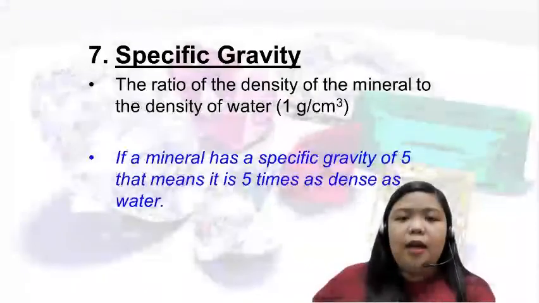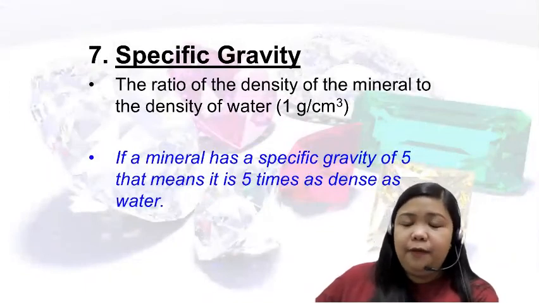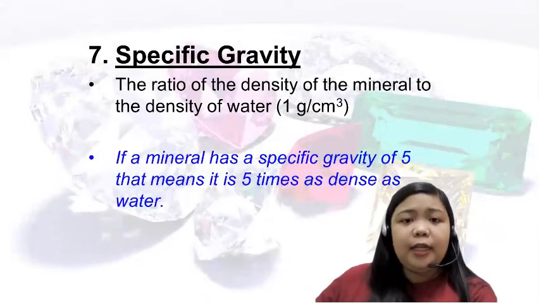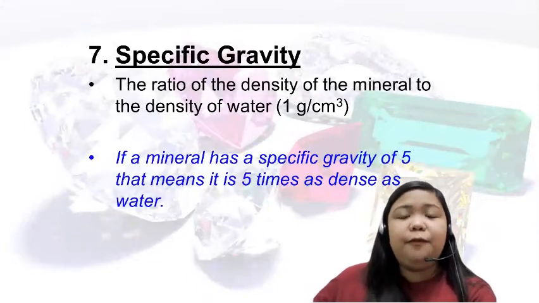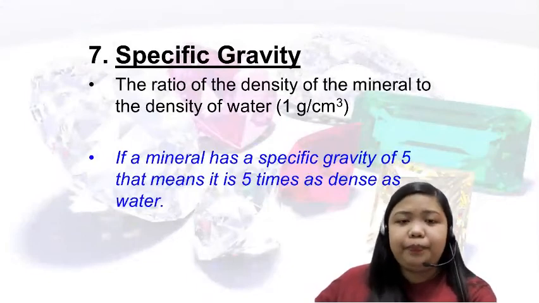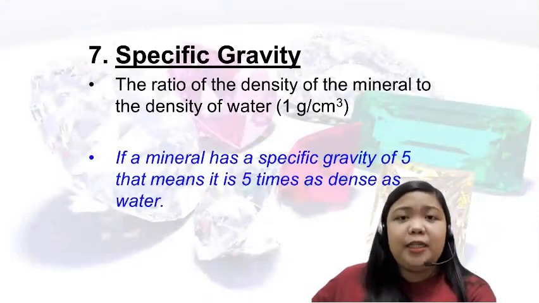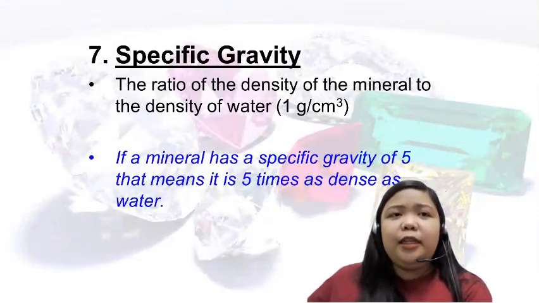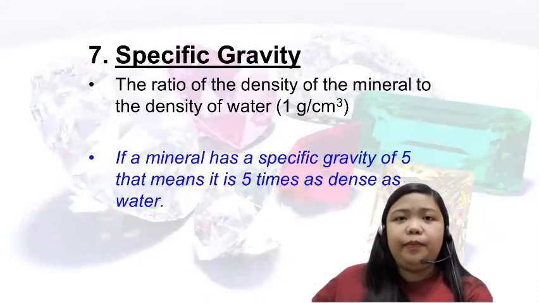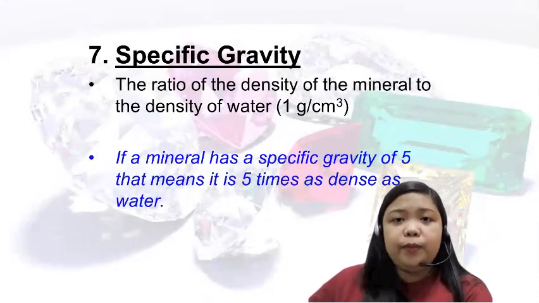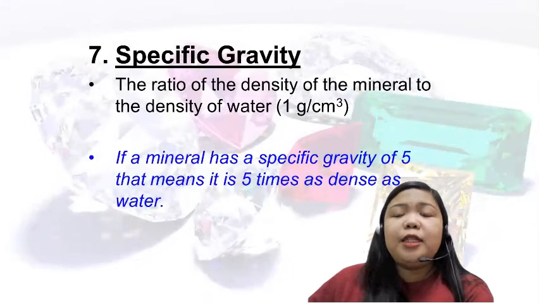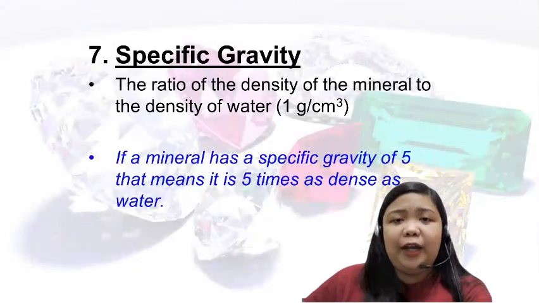Okay, question here. If a mineral has a specific gravity of 5, that means it is 5 times as dense as water. Why? Because water is only 1 gram per cubic centimeter, and that mineral is 5 grams per cubic centimeter. Therefore, it is really 5 times as dense as water. What does it tell us about density and specific gravity? If a mineral, or a substance, is denser, it tends to settle down at the bottom because of its higher density.